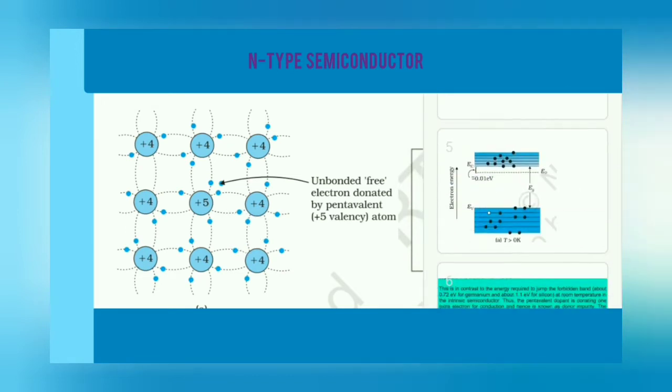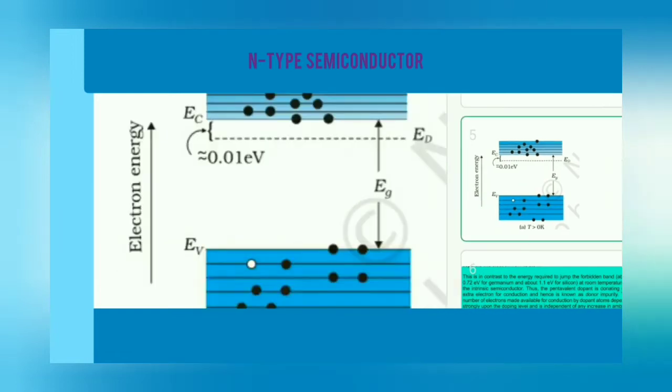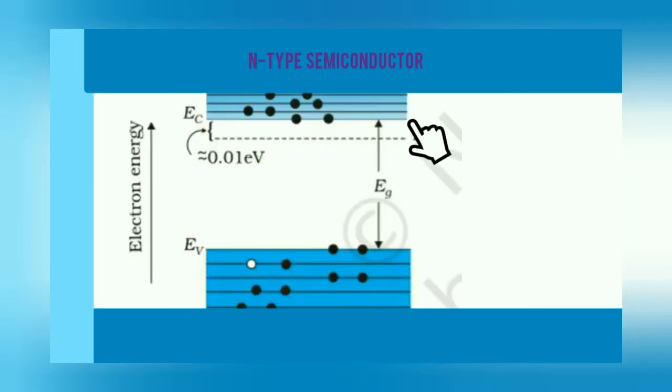We can see that here in the energy band diagram of an extrinsic semiconductor. When we add pentavalent impurity into this semiconductor, there is a level here. This is the donor level, ED, at an energy gap of 0.01 electron volt. So how many free electrons are there?